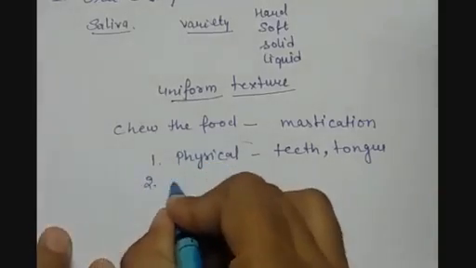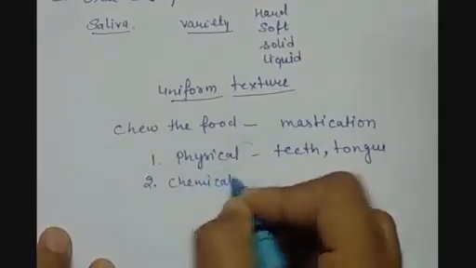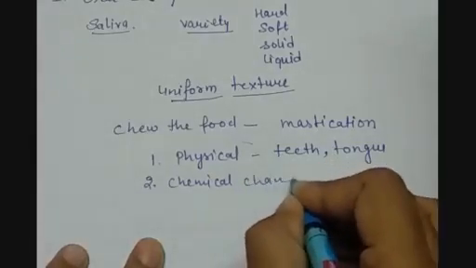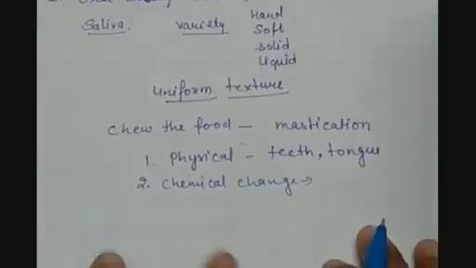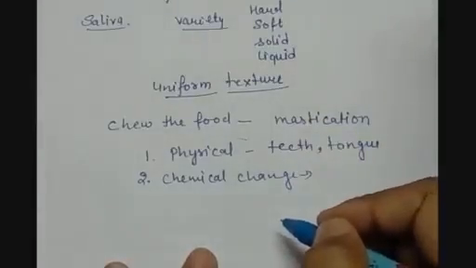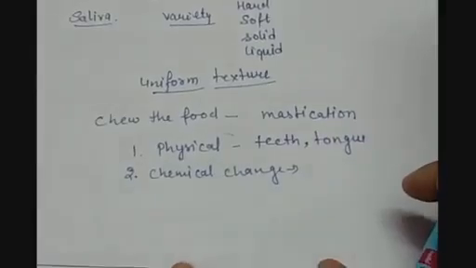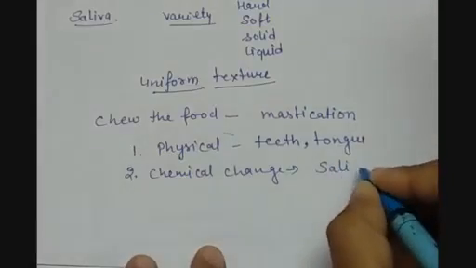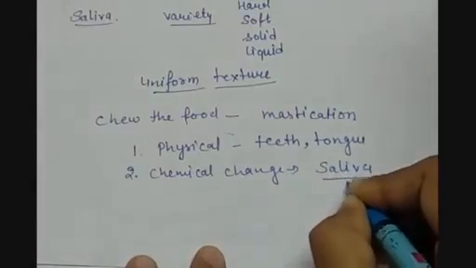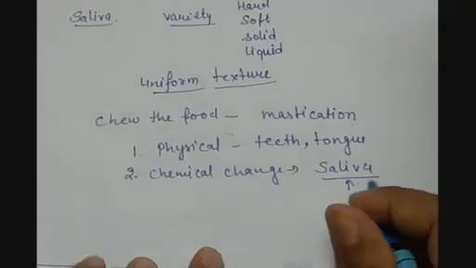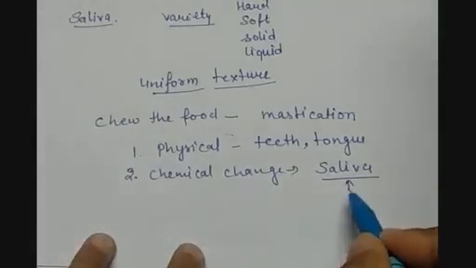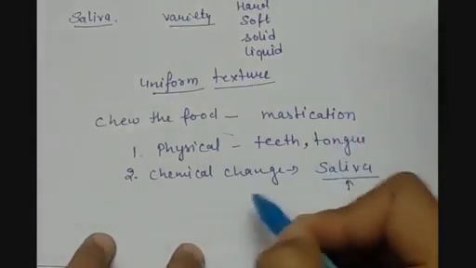Then chemical changes also take place here. Now you might be thinking what kind of chemical changes are taking place here? Whenever we eat some food, we feel that our mouth is watery. It's not the water actually, it's the saliva, which is secreted by the salivary glands present in the buccal cavity. And what is the function of this saliva? Saliva moistens the masticated food, which is mechanically broken down,